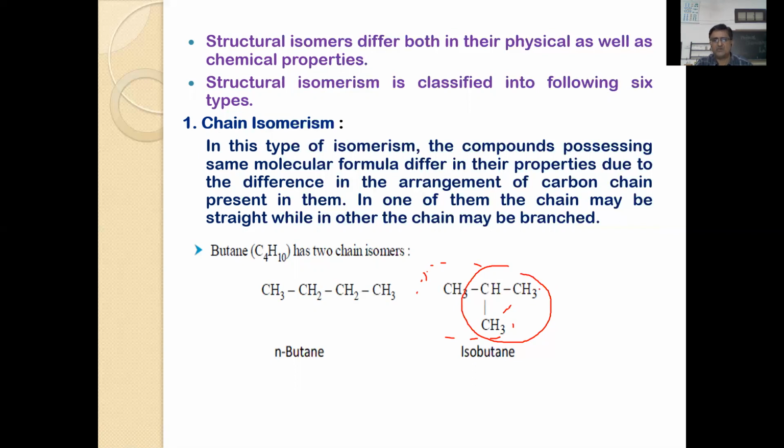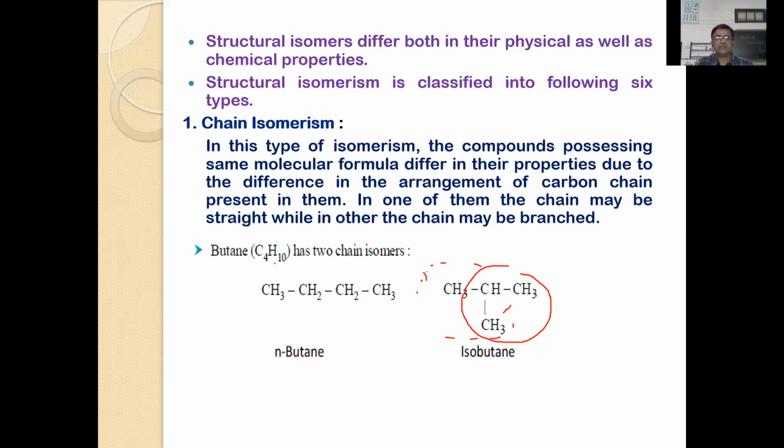For example, if one more group is present, CH3, CH2, CH3, then it is called isopentane, because this is an iso group, a branched chain. So: normal chain, linear chain, or branched chain.